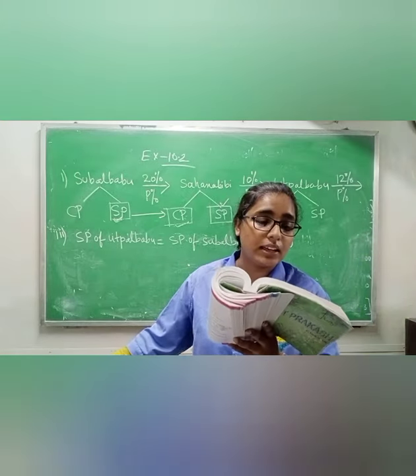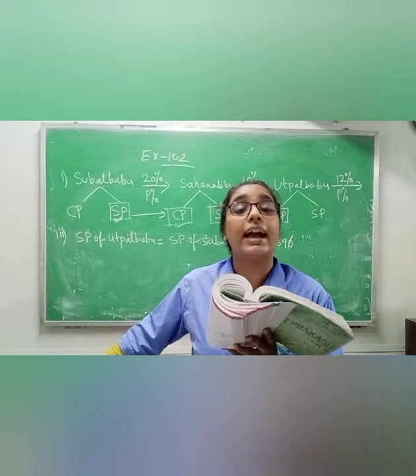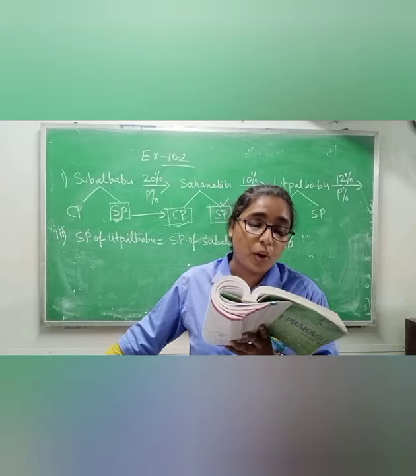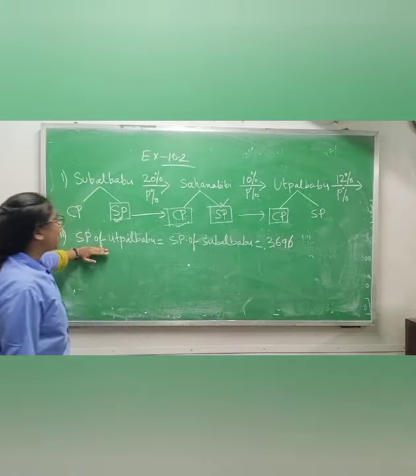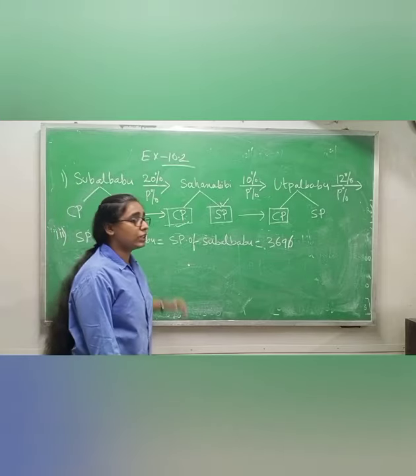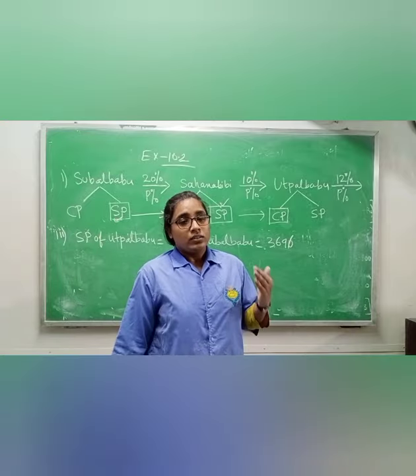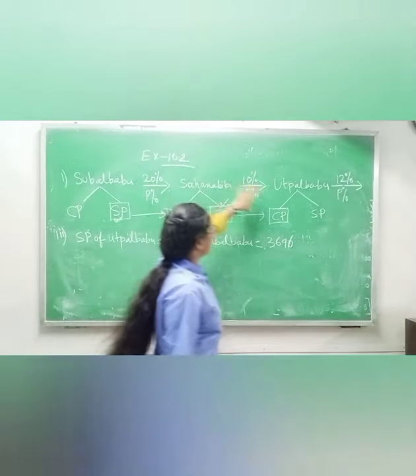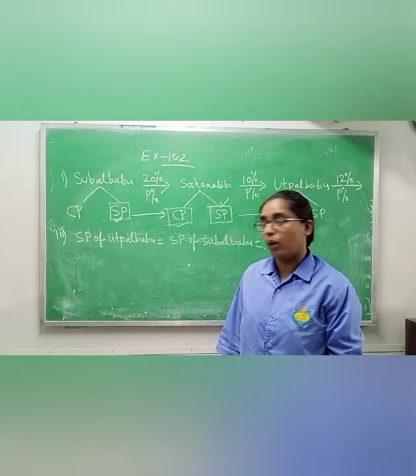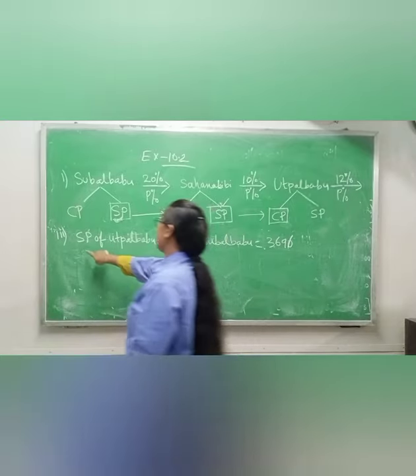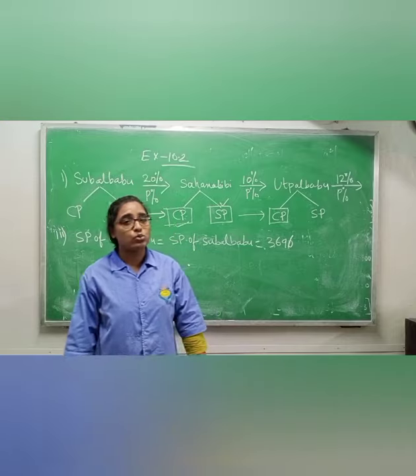Now they are saying that if the selling price of Utpal Babu is equal to the selling price of Subal Babu, meaning Subal Babu is selling directly without using Sahana Bibi and Utpal Babu, then at what profit percentage will he profit? So I have written selling price of Utpal Babu equals selling price of Subal Babu equals rupees 3,696.